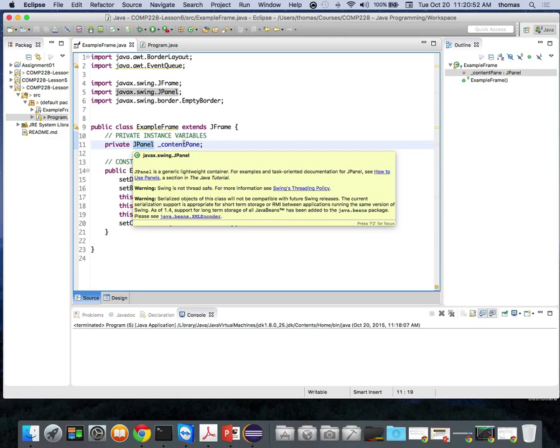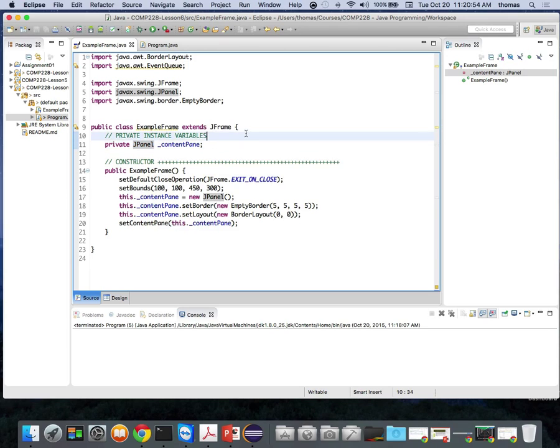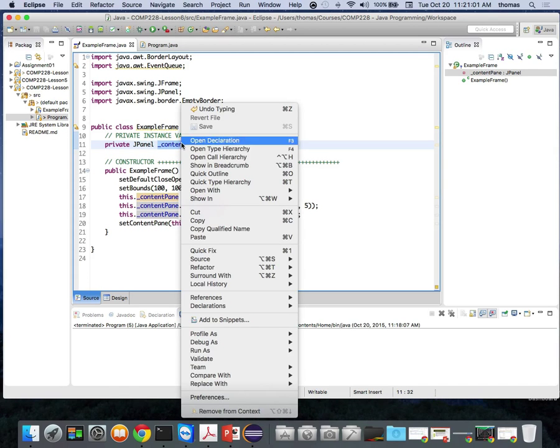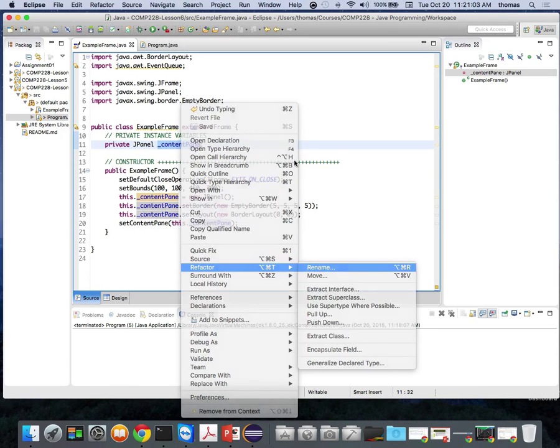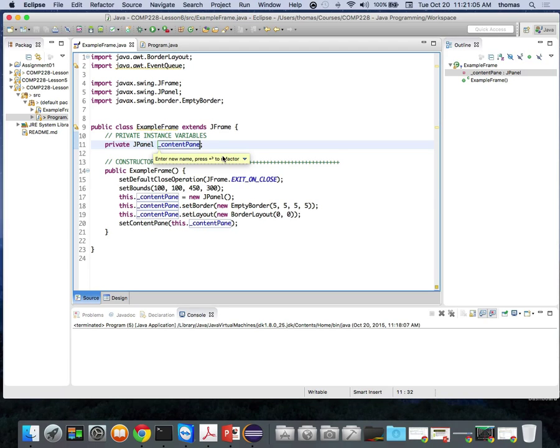So let's refactor, rename that, because we're still learning. So I double click here and highlight everything, go back to refactor, rename, and rename this thing to content panel, right? So we know it's a JPanel, just as a mnemonic, a way of remembering. Okay, cool.